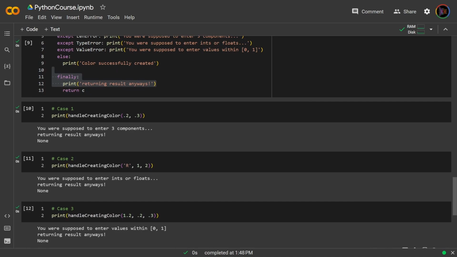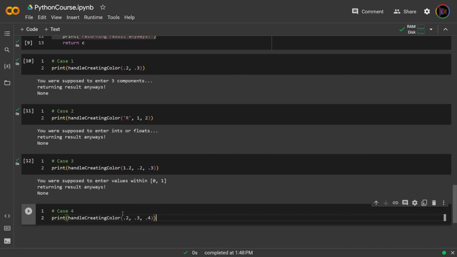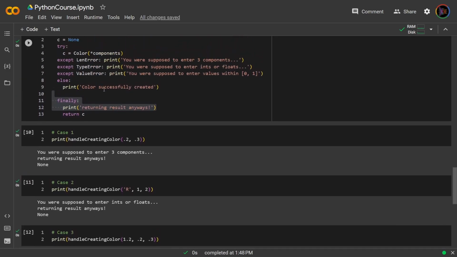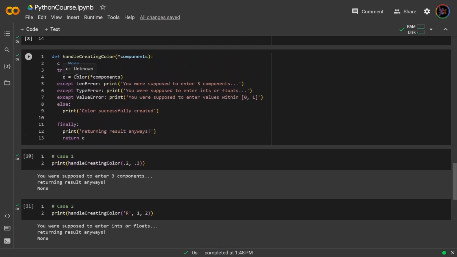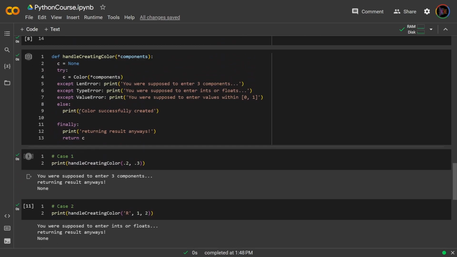And last but not least, let's try case 4, where our color is fully correct. So we have 3 values, they're all floats or integers, and they're within 0 and 1. So this should print color successfully created because we finally reached the else block. And again, the finally block. And now, since C was successfully created, I'm returning that C. So I'm returning the main Color object, okay? So with this example, I hope you're finally able to understand how the structure of a complete try block is working with try, except, else, and finally.